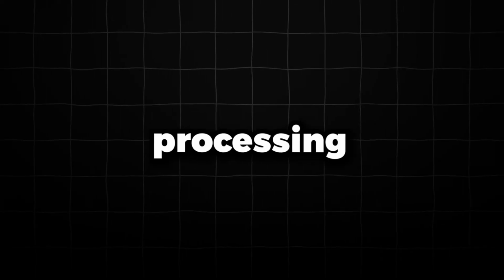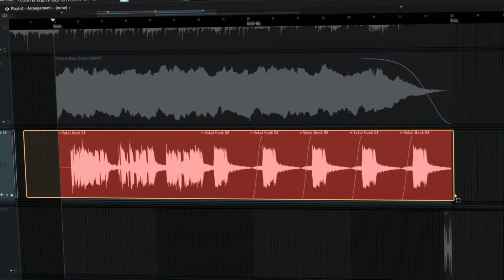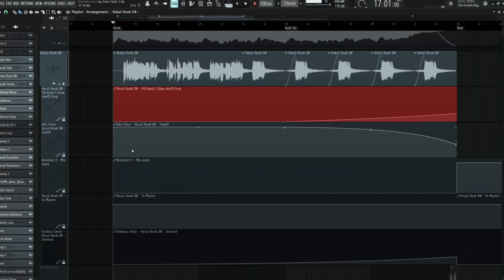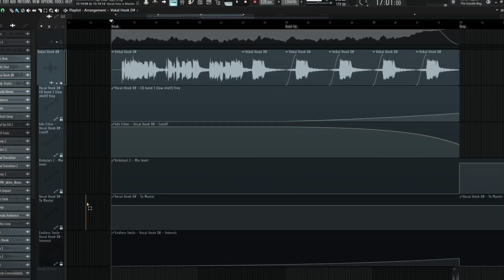There wasn't much processing on the vocal either, just simple effects such as EQ, low pass filter, reverb, and sidechain. I also automated the high pass filter, low pass filter, sidechain, volume, and reverb. The vocal sounds like this.